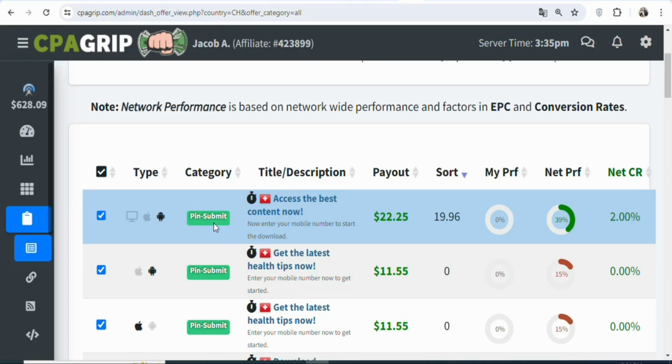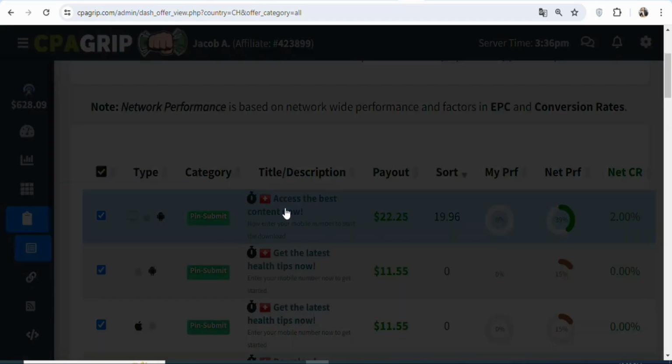Once they perform the action, you are going to be paid. They don't need to purchase anything. So now what you have to do is click on the offer so that you can get your affiliate link. So click on it so that you can get your affiliate link.